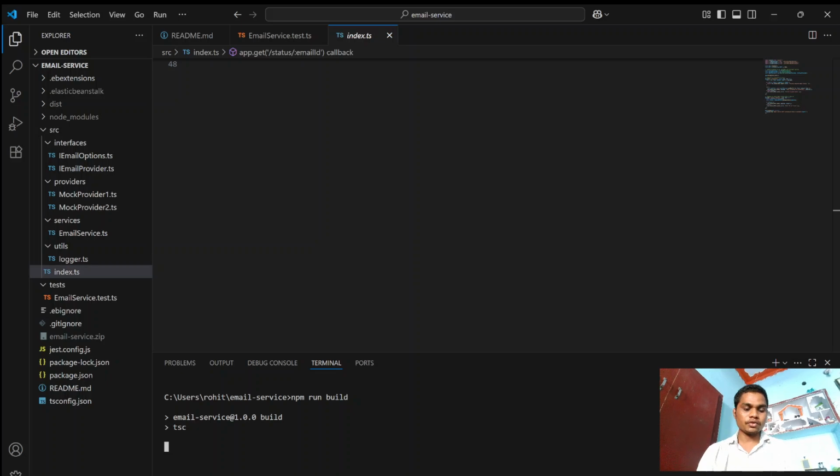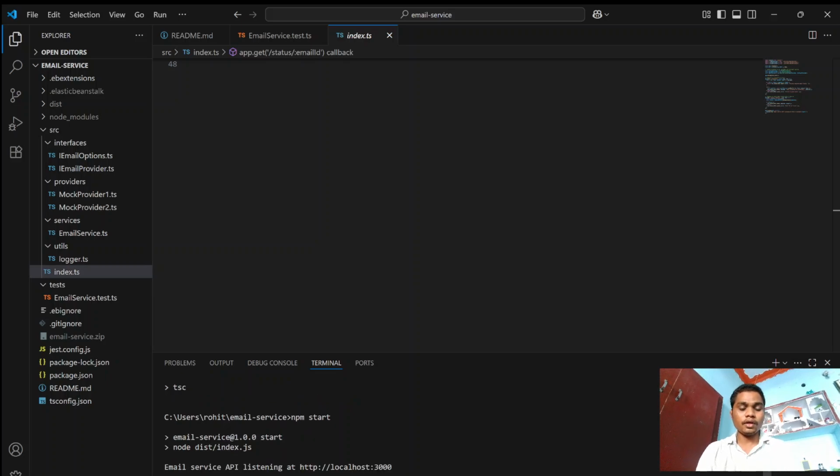After that, you need to start the server, and it will tell you which port it is running on. As it says, it's running on port 3000.